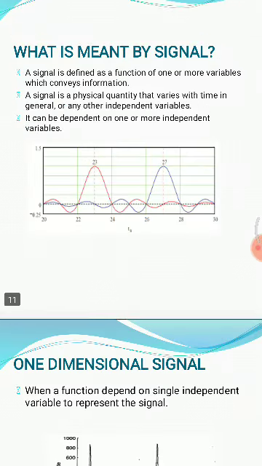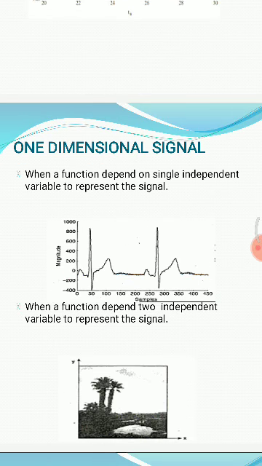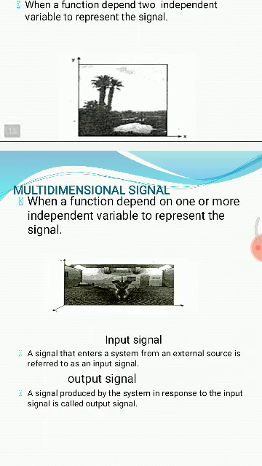So what is meant by a signal? A signal is a physical quantity that varies with time. It may depend on independent or dependent variables. So what is meant by a one-dimensional signal? When a function depends on one single independent variable to represent a signal. When a function depends on two independent variables, that is called a multi-dimensional signal.